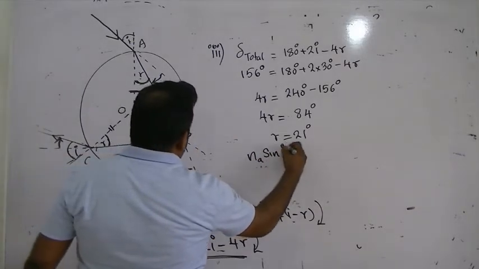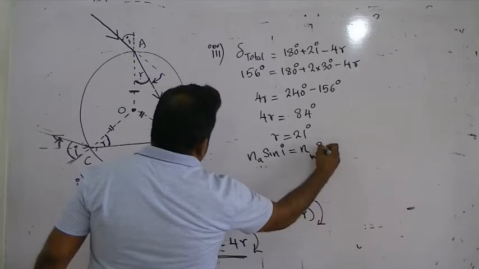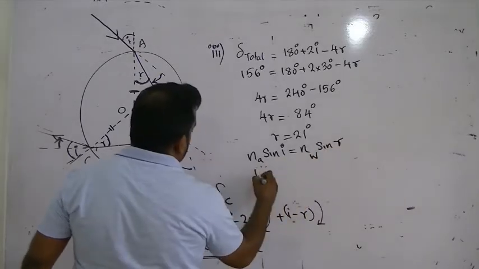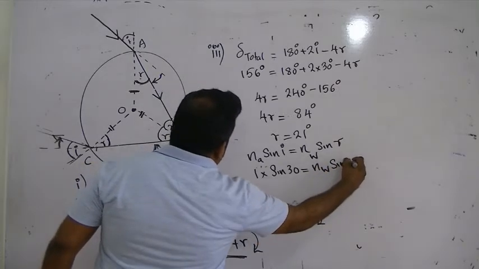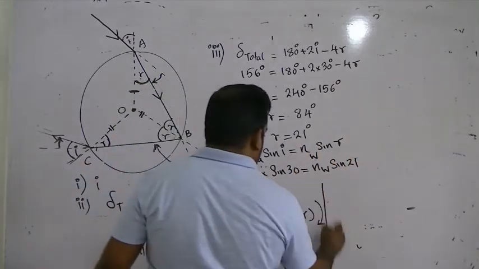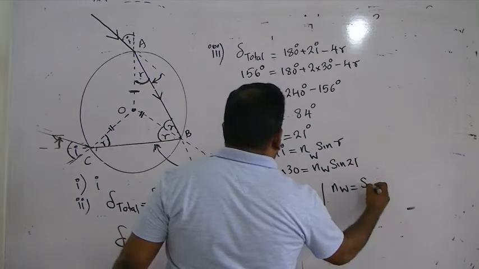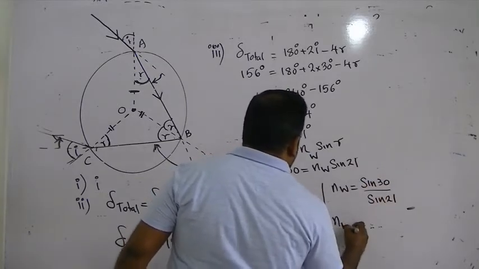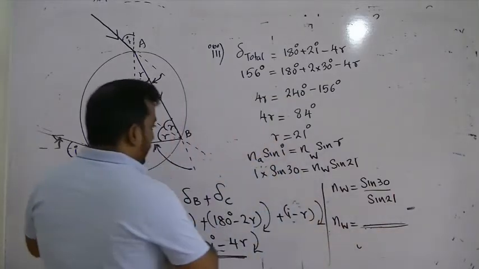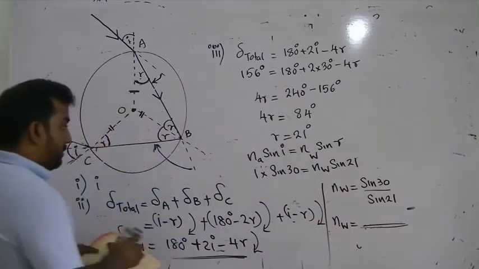N air sin I equals N water sin R. Sin I is sin 30, sin R is sin 21. Refractive index of water is sin 30 over sin 21. You can use the log tables, of course.